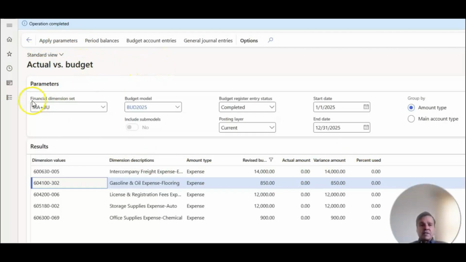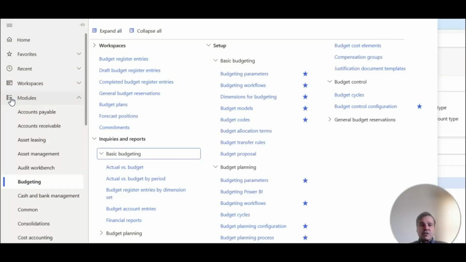One of the last topics that I would want to show you is that it does require a lot of configurations. Like I said earlier, you can set up all this once and reuse the templates. So you do need to set up parameters under basic budgeting, workflows, how you want the workflows to go back and forth. You need to set up the dimensions. Do you want just main accounts?